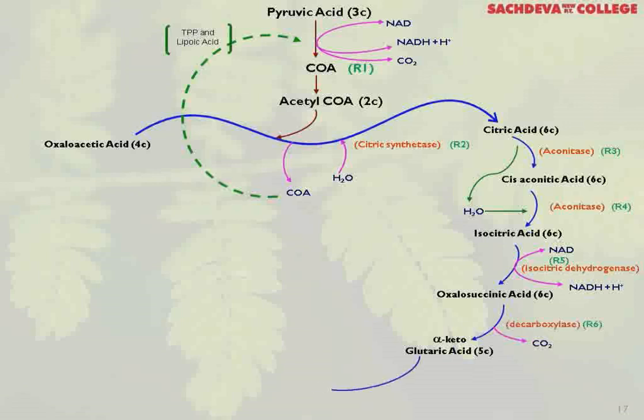Now, alpha ketoglutaric acid: here again coenzyme A is involved, and you get succinyl coenzyme A, a 4-carbon compound. Here also NAD is reduced to NADH2 and a molecule of CO2 is evolved. The enzyme will be dehydrogenase and of course decarboxylase also, because CO2 is evolved.